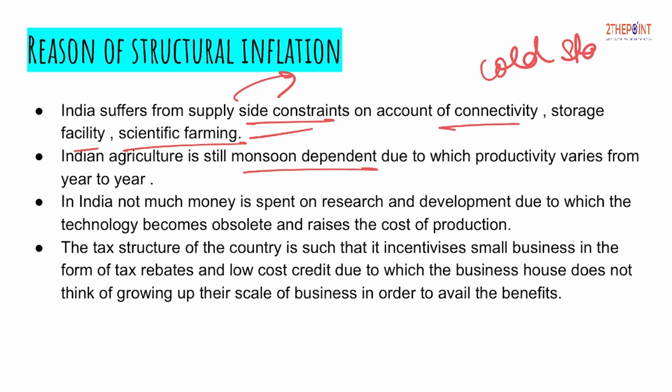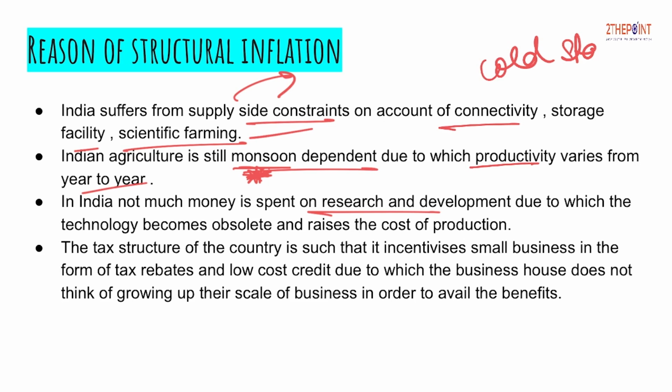Indian agriculture is still monsoon dependent. This is one of the very major reasons that India is still a developing nation, that agriculture is still monsoon dependent, due to which productivity varies from year to year, because every year the monsoon varies, and so does the productivity. Next, in India not much money is spent on research and development. If you see the budget that India spends on research and development, it is far too less as compared to the developed nations, due to which the technology becomes obsolete. Because of the lack of research and development, we are not the masters of new technology, which increases the cost of production in the long run.